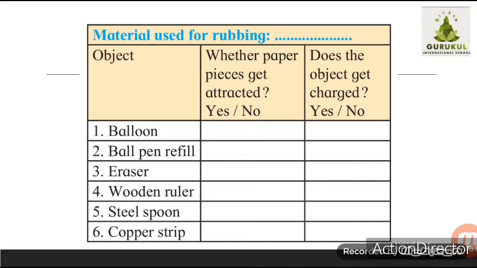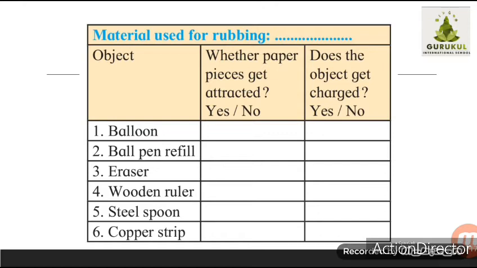You have to take all these objects and take the nylon cloth or woolen cloth, and on that you have to rub these objects. Balloon, you have to take, rub it. Ball pen refill, rub it, and give the answer whether paper pieces get attracted, yes or no. And if it gets attracted, then what can we say? Does the object get charged?